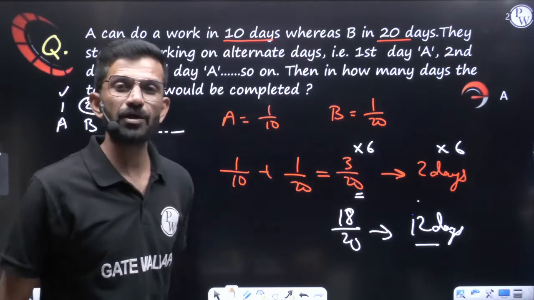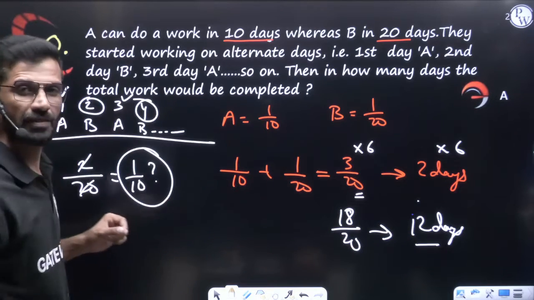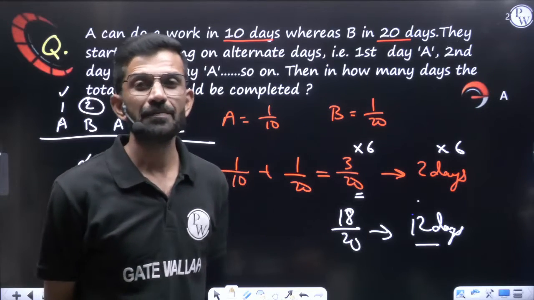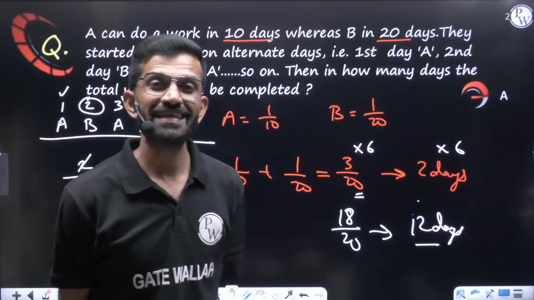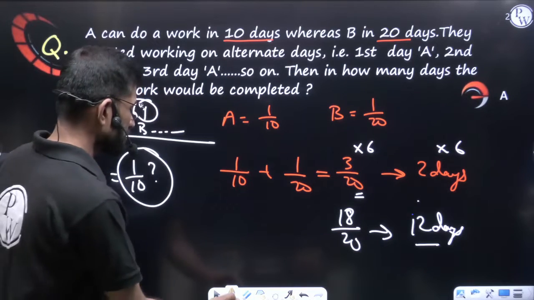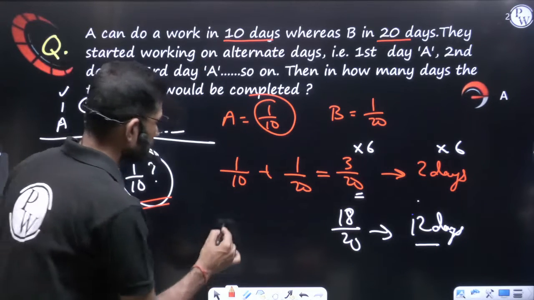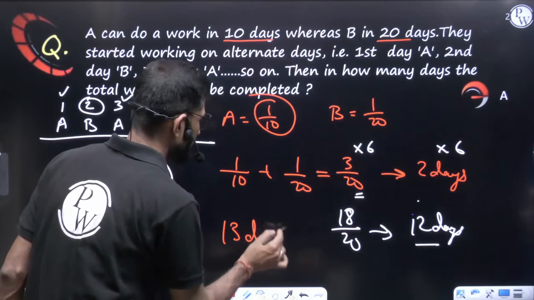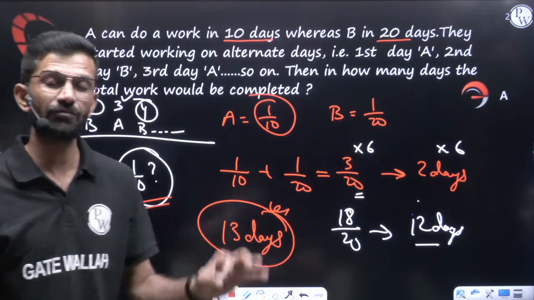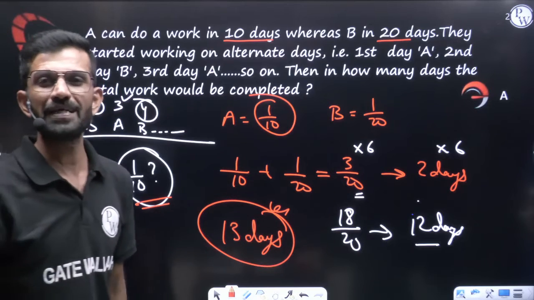Now 12 is an even number or odd number? My dear friend, it is an even number. Whenever the day is an even number, B will be coming. So on the 12th day B must have come. The 12th day is completed. Next is the 13th day. Whose chance will come? A's chance. A in 1 day does how much work? 1 by 10. Pending work is 1 by 10. It means in exactly 13 days the work will be completed. This is the answer. Exactly 13 days. No decimal, no 13 and a half, 13.5 or 13.33 repeating. Nothing like that. Exactly in 13 days the work will be completed.